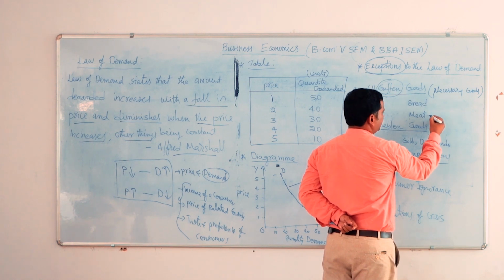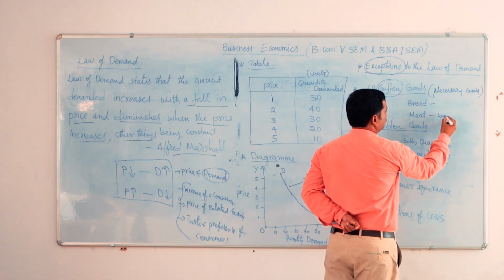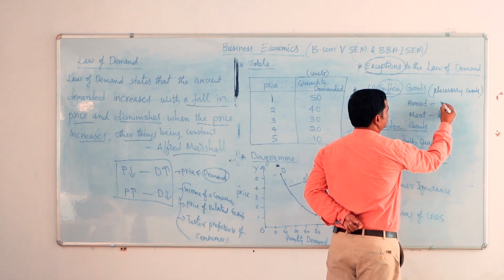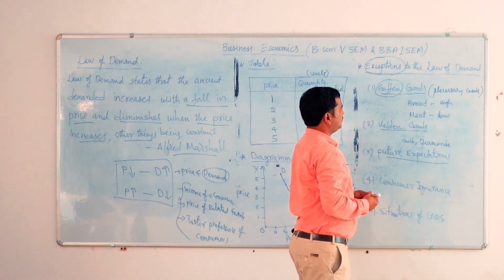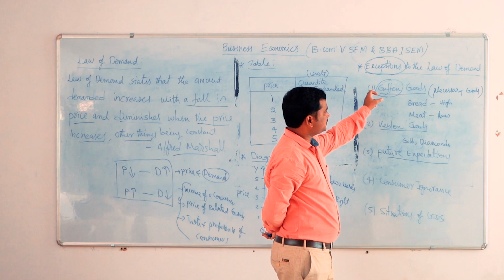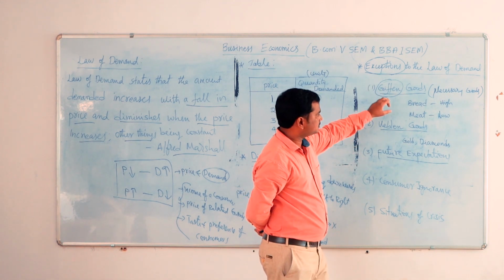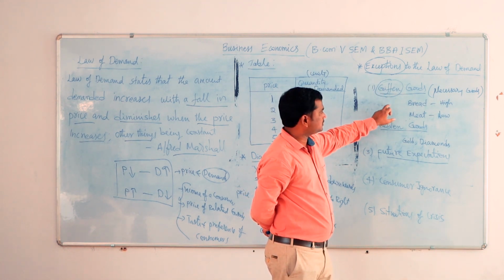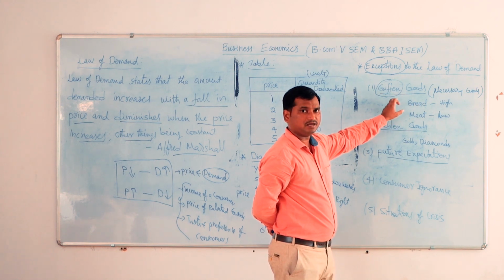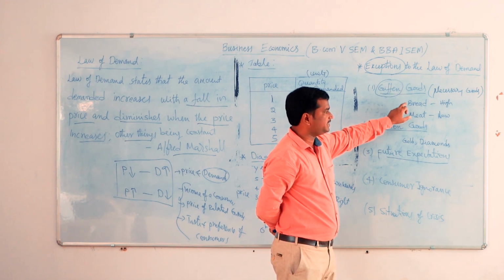Meat price was low. The bread price increased. Bread price was high. So Giffen is the economist who found an exception to this law. In Britain, to the workers, bread is the daily eatable item.